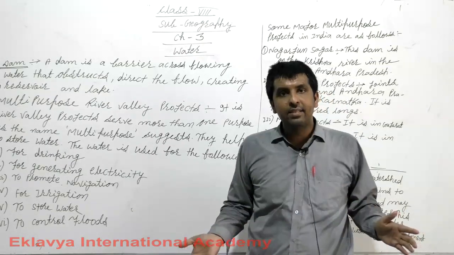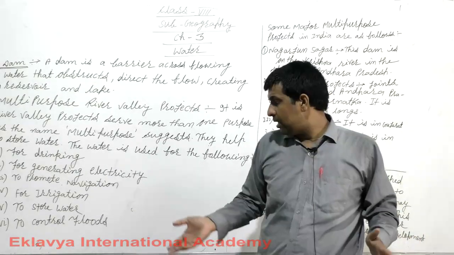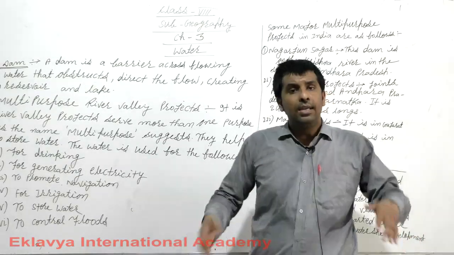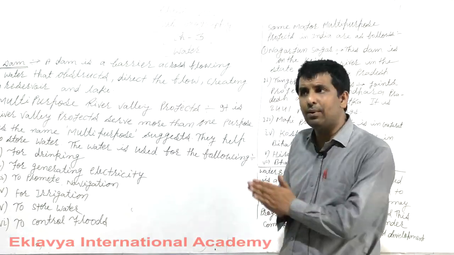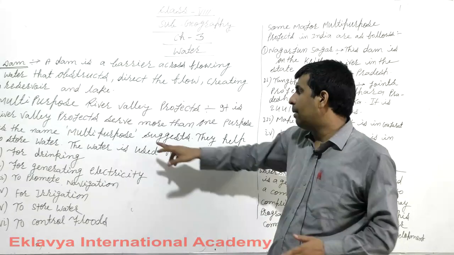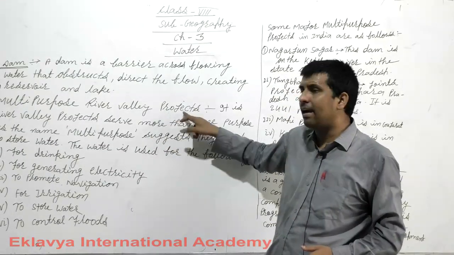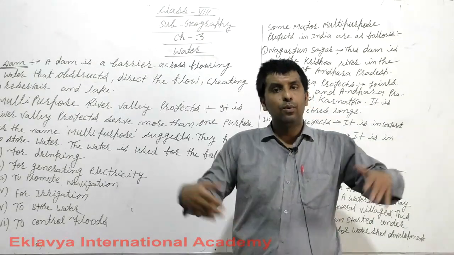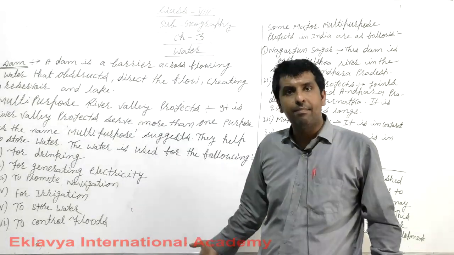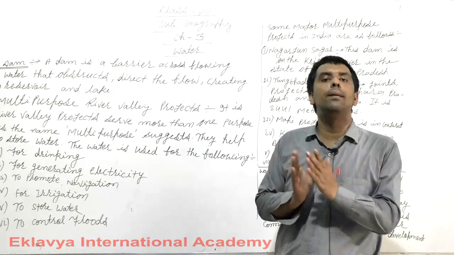And next, floods. If you want to control the floods, you can start multi-purpose river valley projects. You can make a dam and you can control the floods.